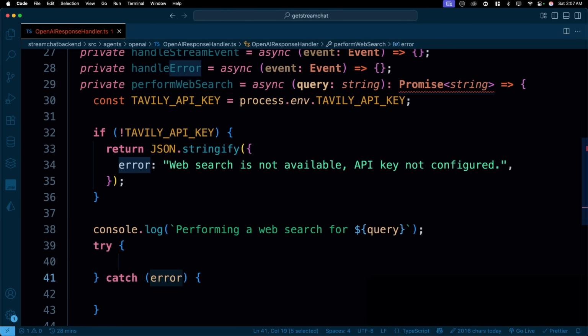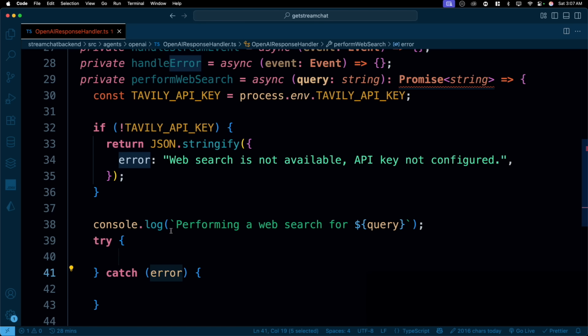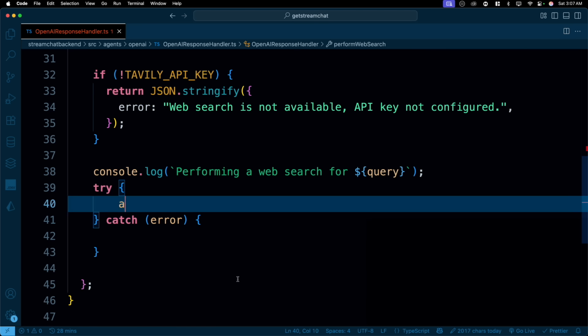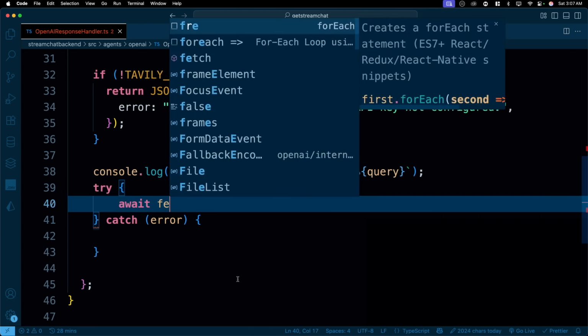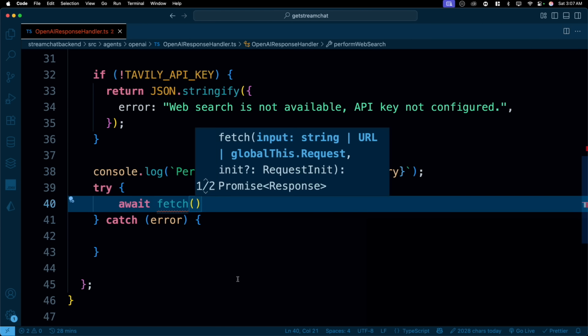Then we simply go ahead and open up a simple try catch so that we can get a response. Getting a response is actually easy. All you have to do is await. You can use Axios as well, but in this case, let's use fetch. It's a simple get request.